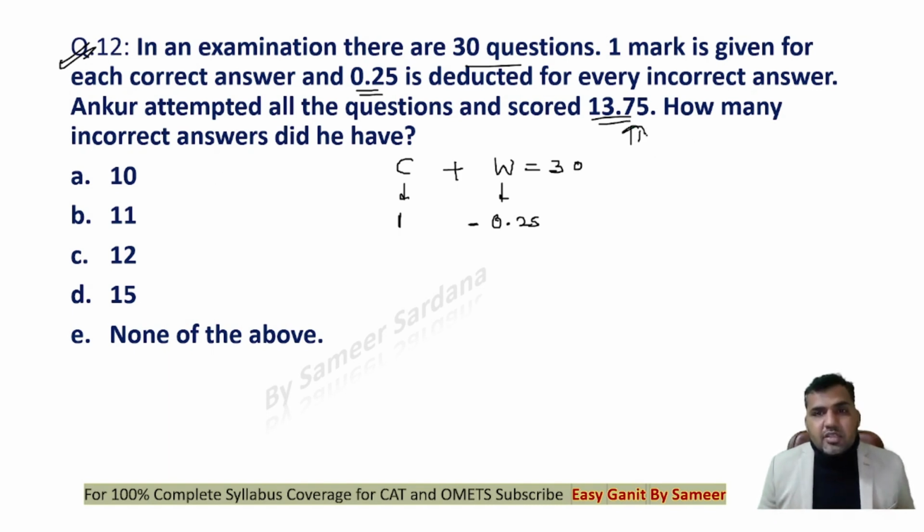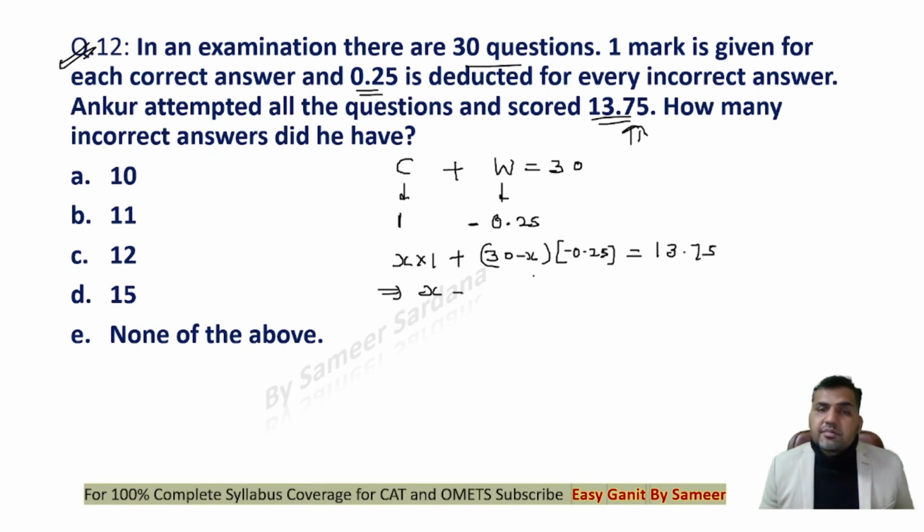This is actually a very easy question from a previous year paper of SAT. Very, very simple. Let's say that X is the number of questions that he is doing correct. So automatically 30 minus X will be the number of questions he is doing wrong. So the score, for every correct answer, will be X marks plus 30 minus X into minus 0.25. These are the total marks he'll be getting, and the final score is 13.75. All I have to do is solve this equation and get my answer.